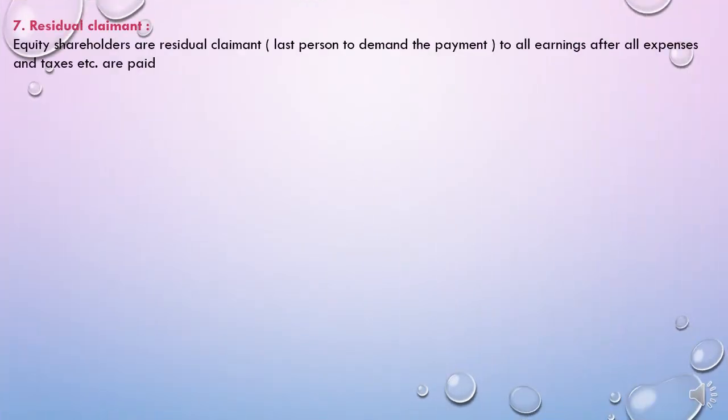Now students, we will see the next feature, that is residual claimant. Claimant means the person who can demand anything. Residual means last claimant, last demand maker. So the equity shareholder makes the demand for his payment and repayment at a very last rank. So equity shareholders are residual claimants, meaning the last persons to demand payment on all the earnings after all the expenses and taxes are paid by the company.